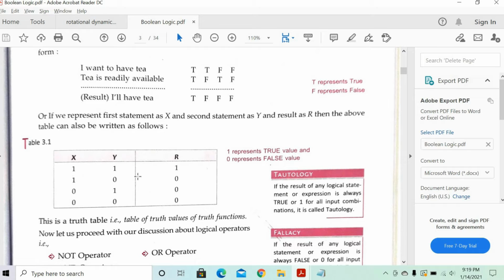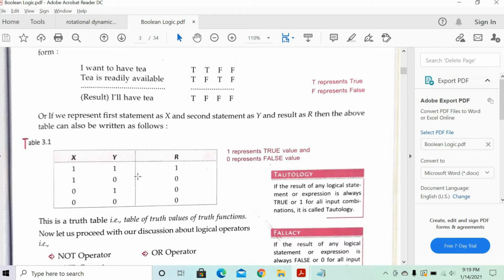Now, a simple example. X is basically the input. For 1 and 1, it gives 1; 1 and 0 gives 0; 0 and 1 gives 0; 0 and 0 gives 0. So these are the AND conclusions. If I do X AND Y, what will be the final answer? All combinations we have taken. If X is true and Y is true, then the answer is true. If X is true and Y is false, the answer is false. In all combinations where one input is false, the answer will be false only.